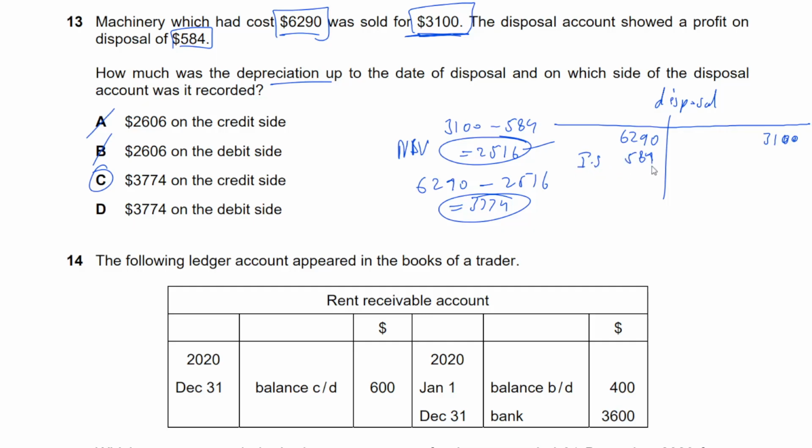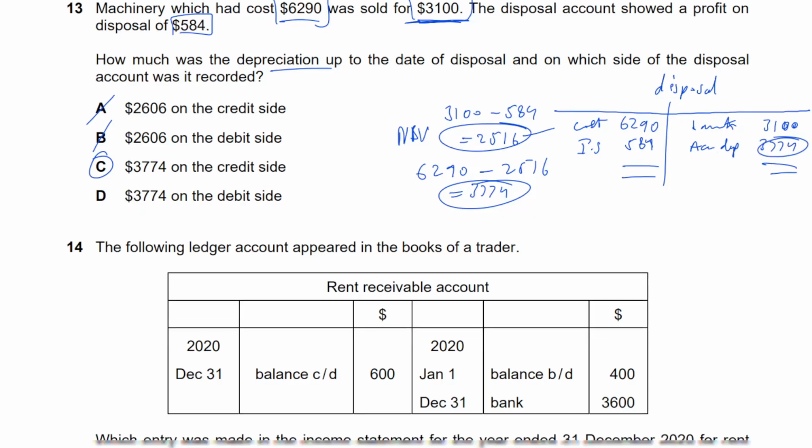584. And the balancing figure that you see here is going to be 3774 over here. I haven't calculated, but I'm pretty confident with that. So it's going to be 3774, and that is our accumulated depreciation. The double entry is provision for depreciation account. That is the cost, that is the consideration, what we've sold it for, and that is the depreciation.